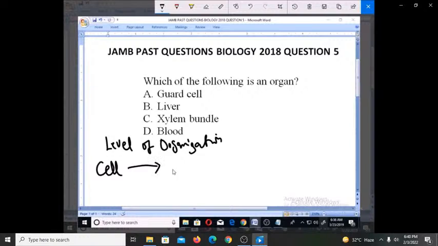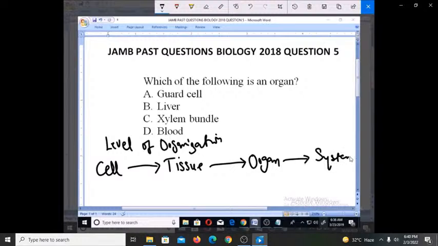When you have a group of cells coming together, they form what we call a tissue. If you have a group of tissues performing the same function coming together, they form what we call an organ. Then if you have a group of organs coming together to achieve something, we call it a system.